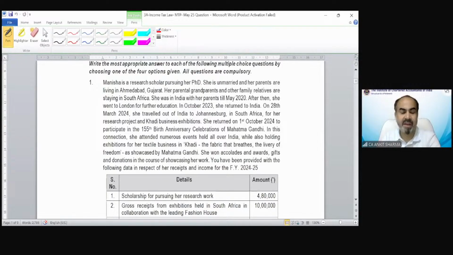So now we have a question in front of us, and you can see the question says, Manisha is a research scholar pursuing her PhD. She is unmarried and her parents are living in Ahmedabad, Gujarat. Her paternal grandparents and other family relatives are staying in South Africa. She was in India with her parents till May 2020.